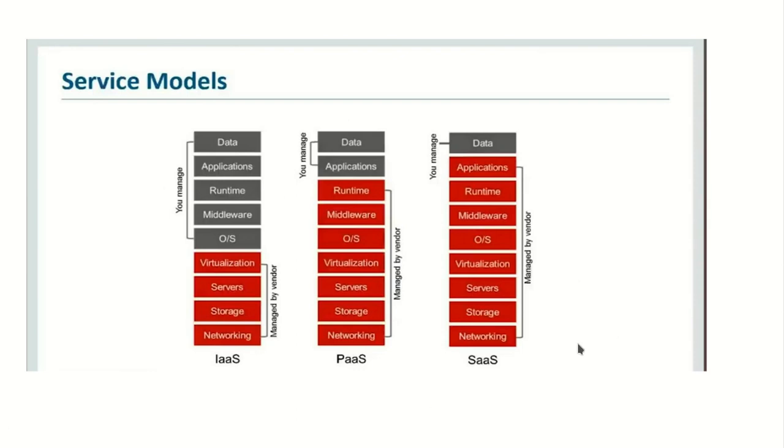First, in software as a service, in the architecture of software as a service, we are consuming only data, and all other things, that is application, runtime, middleware, OS, virtualization, servers, storage and networking, all are managed by vendor, or we can say that cloud service provider.